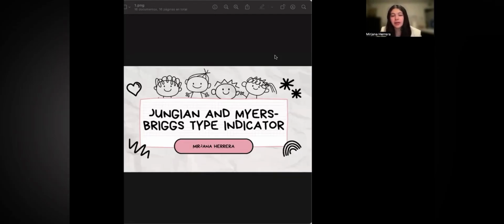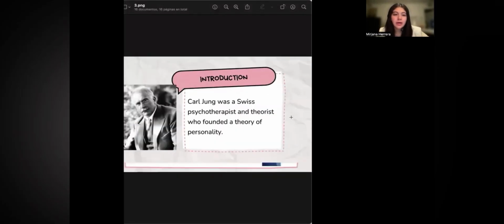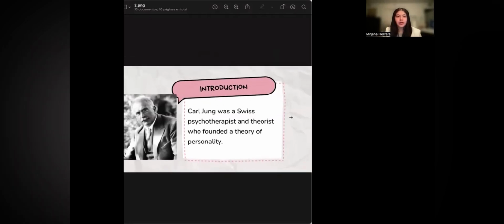and Myers-Briggs Type Indicator theory. Okay, so who was Carl Jung? Carl Jung was a Swiss psychotherapist and theorist who founded the theory of personality.